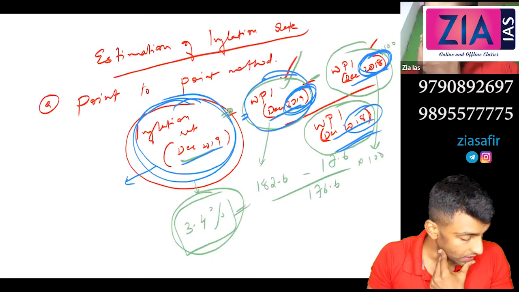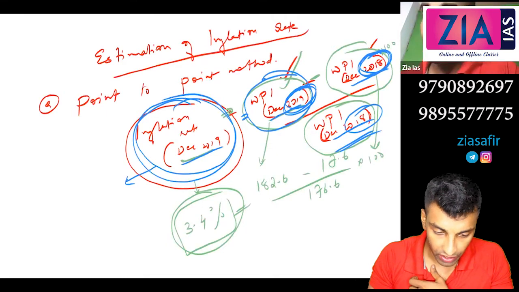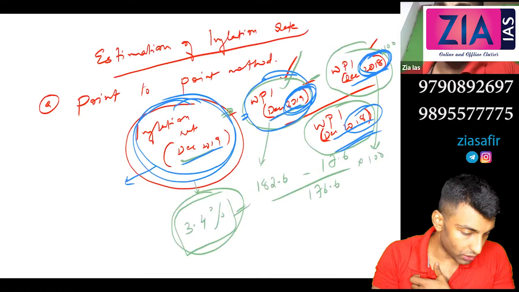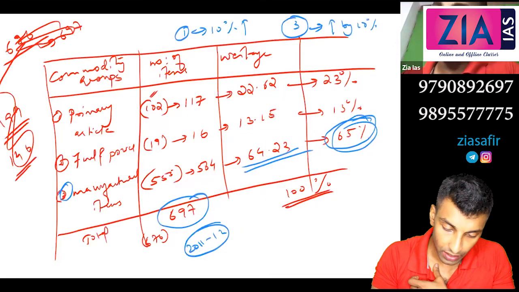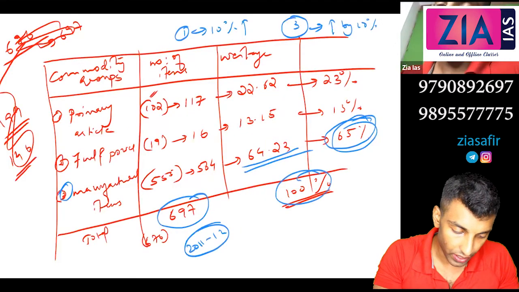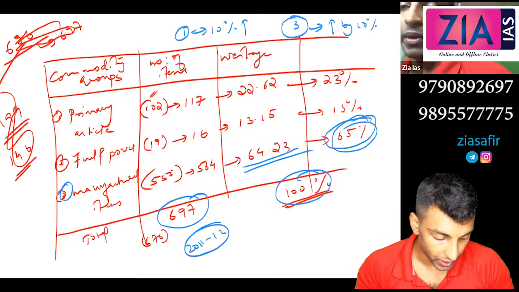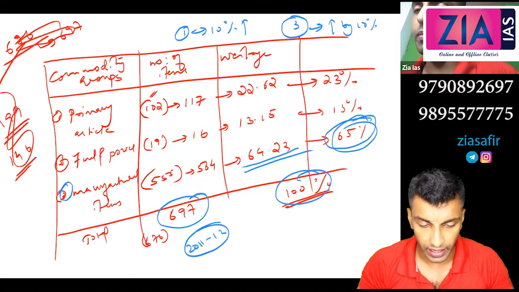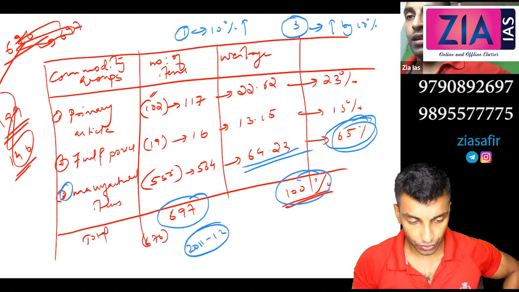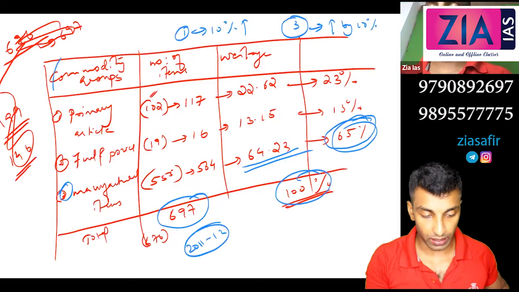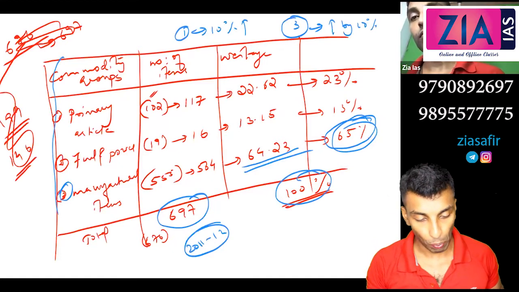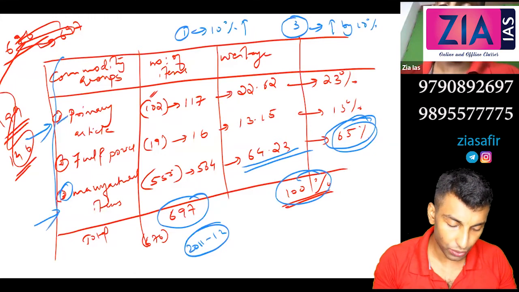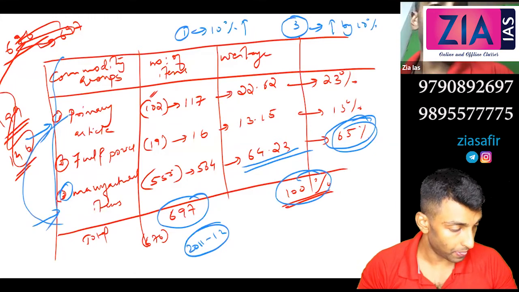So this is done now. One point which I have missed out is here: you can write the weightage within this only. Out of this 100%, you can write the weightage of food items in WPI as 25%, 24.3%, or approximately 25%. So 25% is the food items. It is divided into primary and manufactured. Among these two, 25% will come in total.